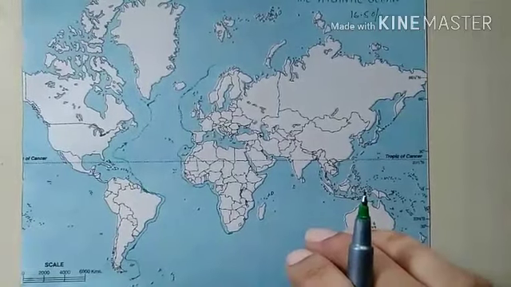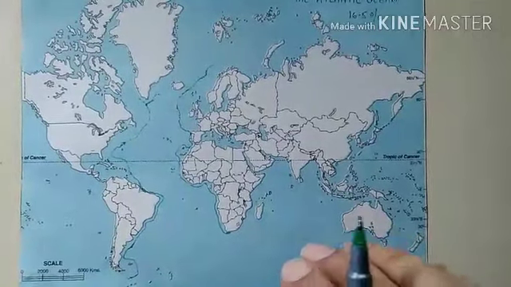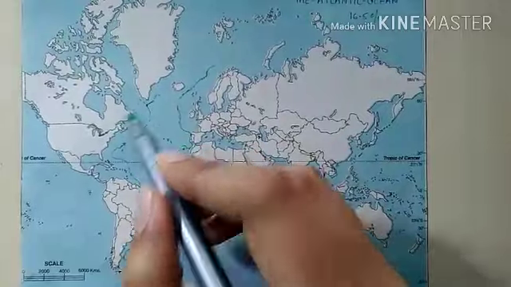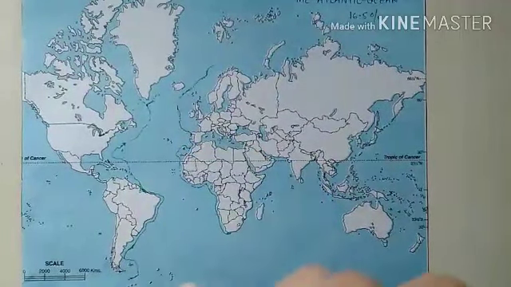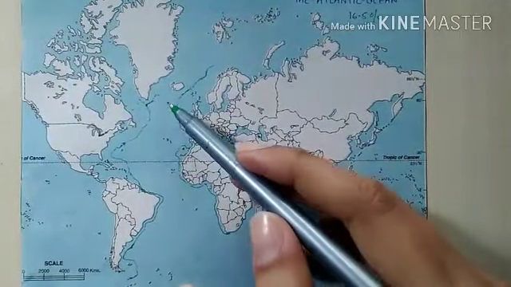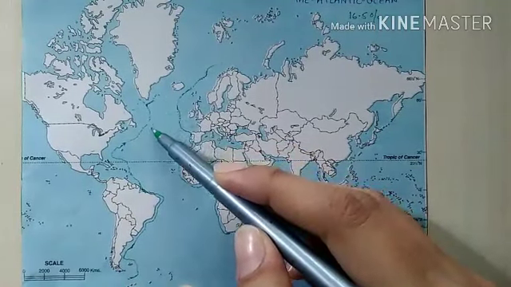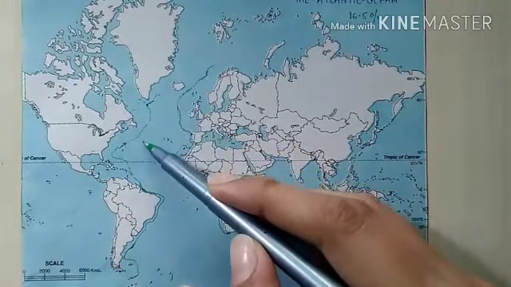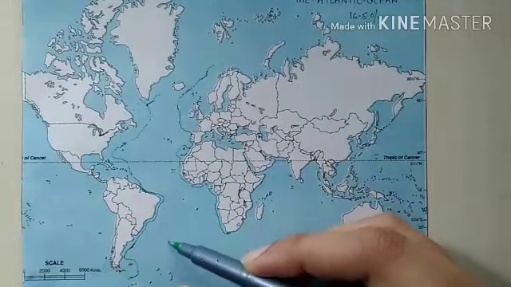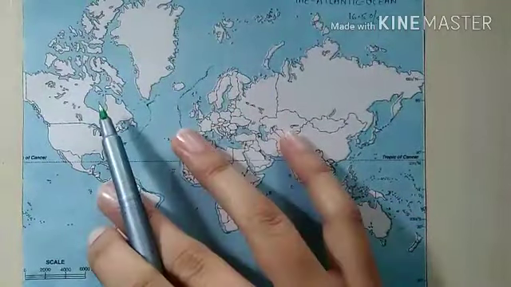Now as we have discussed the continental shelves, we will look into Mid-Oceanic Ridge. Mid-Oceanic Ridge, as we have discussed earlier, runs in the middle of Atlantic Ocean and divides the ocean into two halves.